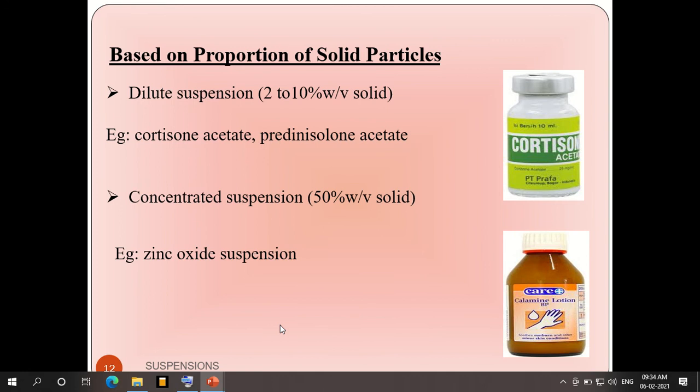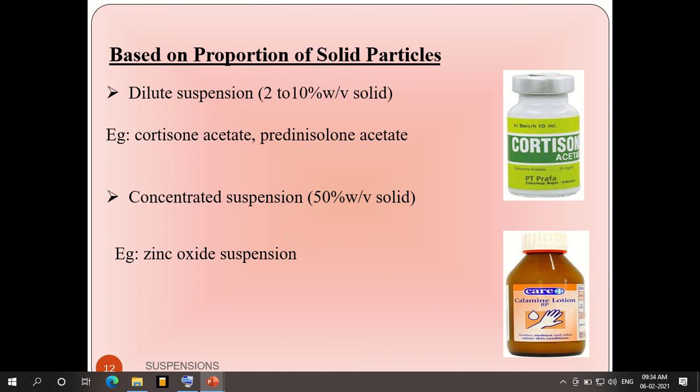And based on the proportion of solids present, as I told, the solid size varies from 0.5 to 5 micrometer, and the concentration of that solid dispersed phase in the continuous phase in a suspension. Based on that, this classification is done. Dilute suspension means the suspension will have a very low concentration of dispersed phase. It will be around 2 to 10% weight by volume of solids, like cortisone acetate and prednisolone acetate, which are dilute suspensions.